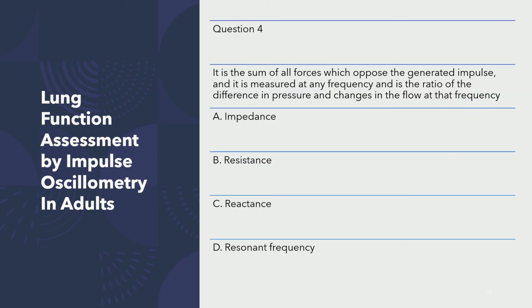Question number 4. It is the sum of all forces which oppose the generated impulse, and it is measured at a frequency and is the ratio of the difference in pressure and changes in flow at that frequency. What am I talking about? It is the sum of all forces which oppose the generated impulse, and it is measured at a frequency, and it is the ratio of the difference in pressure and changes in flow at that frequency.